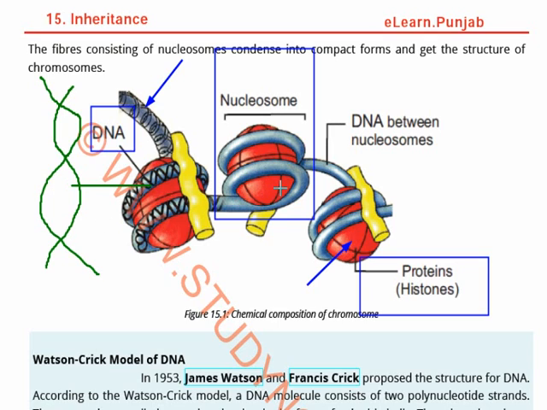So actually we can say that they exist in the form of beads on a string. The fiber consists of nucleosomes, and they condense into compact forms. See, the structure is compact. Are they spread? Are they scattered somewhere? No, they are arranged in a proper manner, and that manner is very compact. Compact means a short structure, not a long and lengthy structure. See here, if you are going to wind something, you are making it smaller, the structure is compact. Understand?